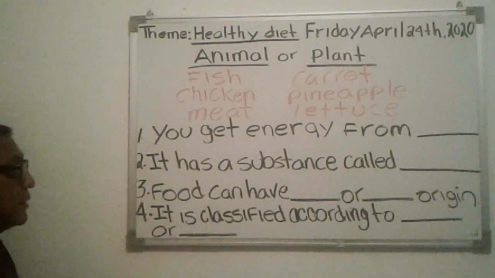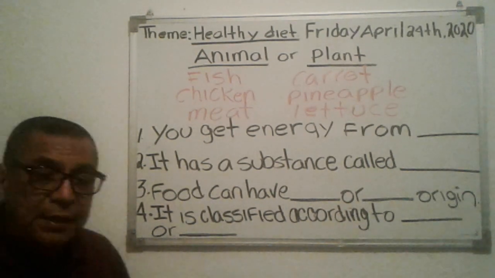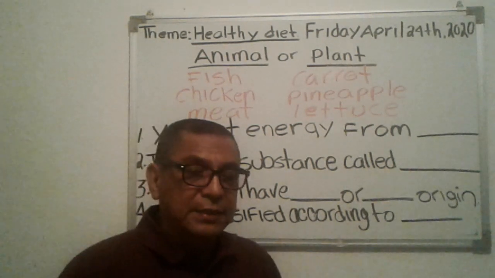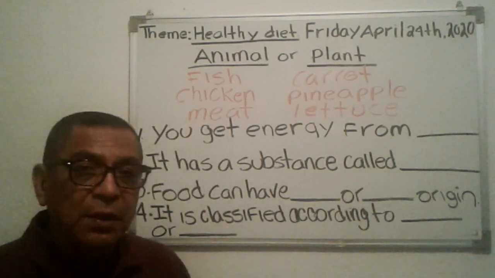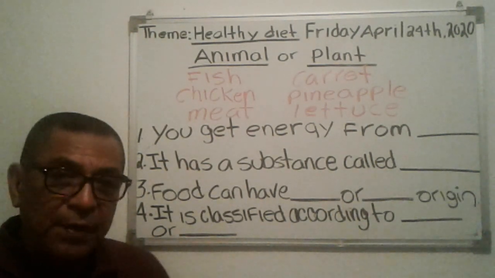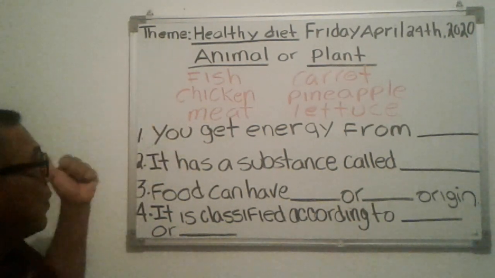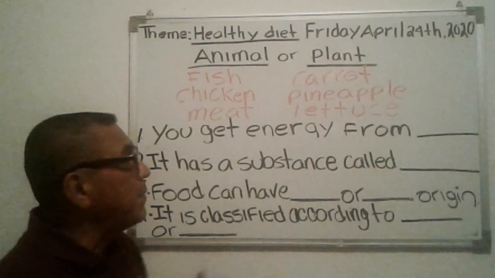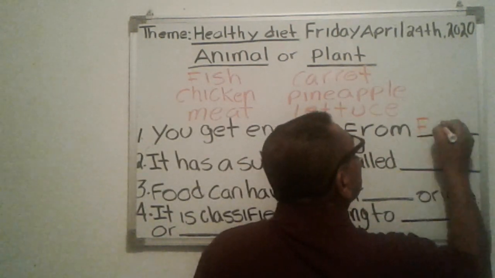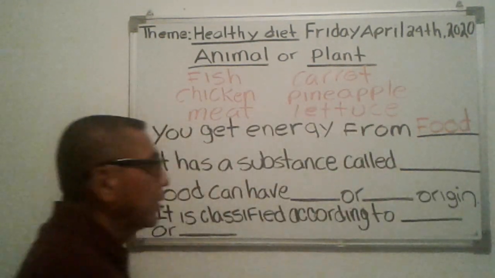Now, the first sentence says, you get energy from. Where do we get the energy for our bodies to make us do activities like sports, running, jumping? Where do we get that energy from? We get it from food, correct? So it's either food that comes from an animal or food that comes from a plant. Very good.